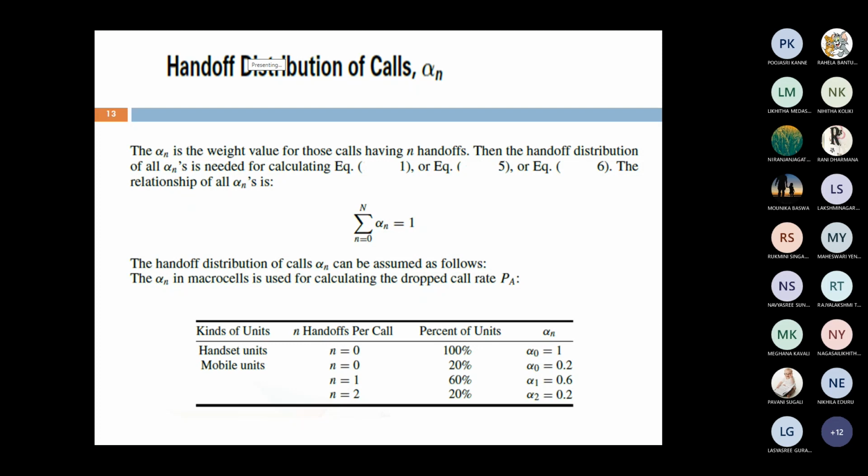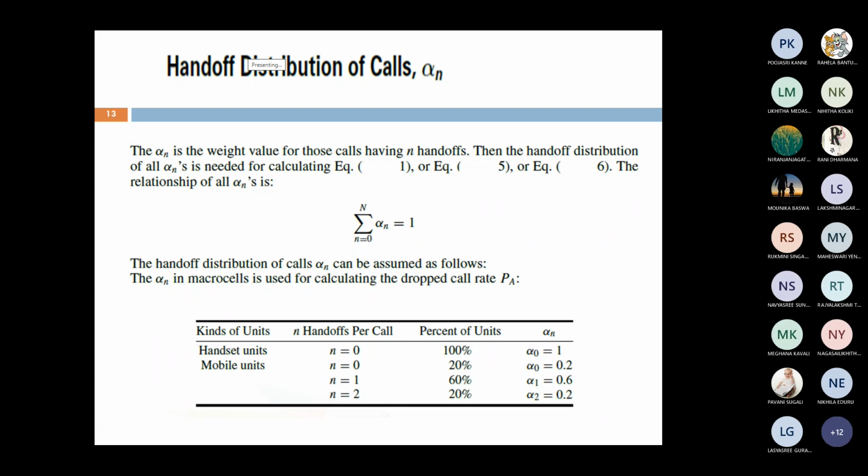But we are going for mobile units, where handoff can take place. Now I am taking n equal to 0, n equal to 1, n equal to 2. That is, n equal to 1 is nothing but 1 handoff takes place, and n equal to 2 is nothing but 2 handoffs take place. Based upon this, how many percentage of units? 20, 60, 20. Finally, 20 plus 60 plus 20 equals 100 units. Then what is alpha naught? It equals 0.2. Alpha 1 is 0.6. Alpha 2 is 0.2.